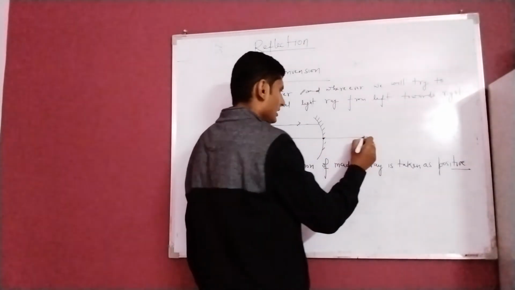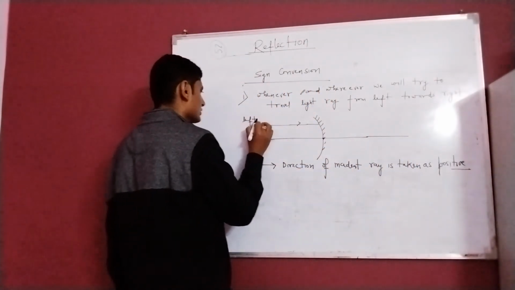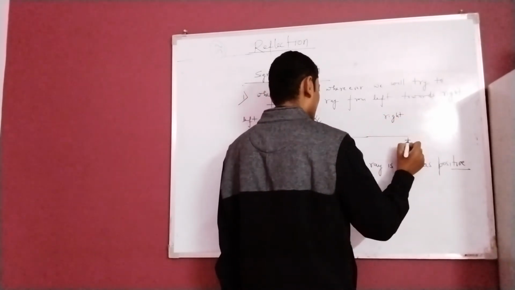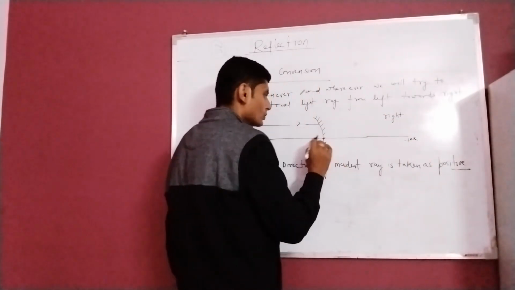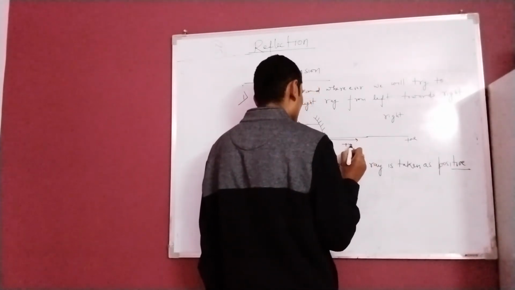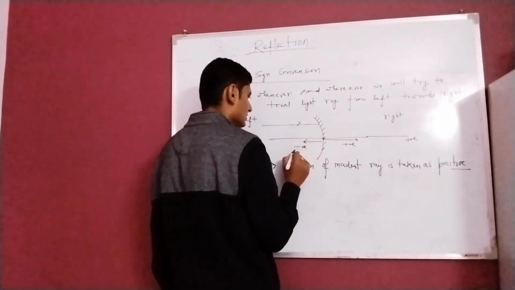This is the pole. Of course the direction of the incident ray is from left towards right, so the rightward direction will be taken as positive. So any distance measured to the right of this pole will be taken as positive, and to the left of this pole will be taken as negative.